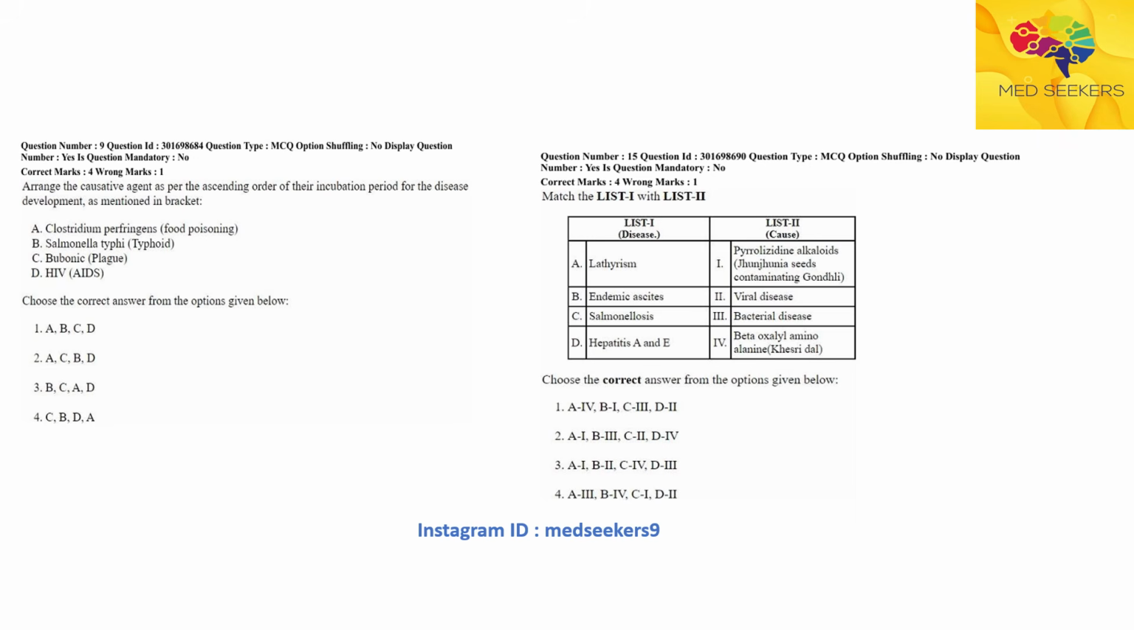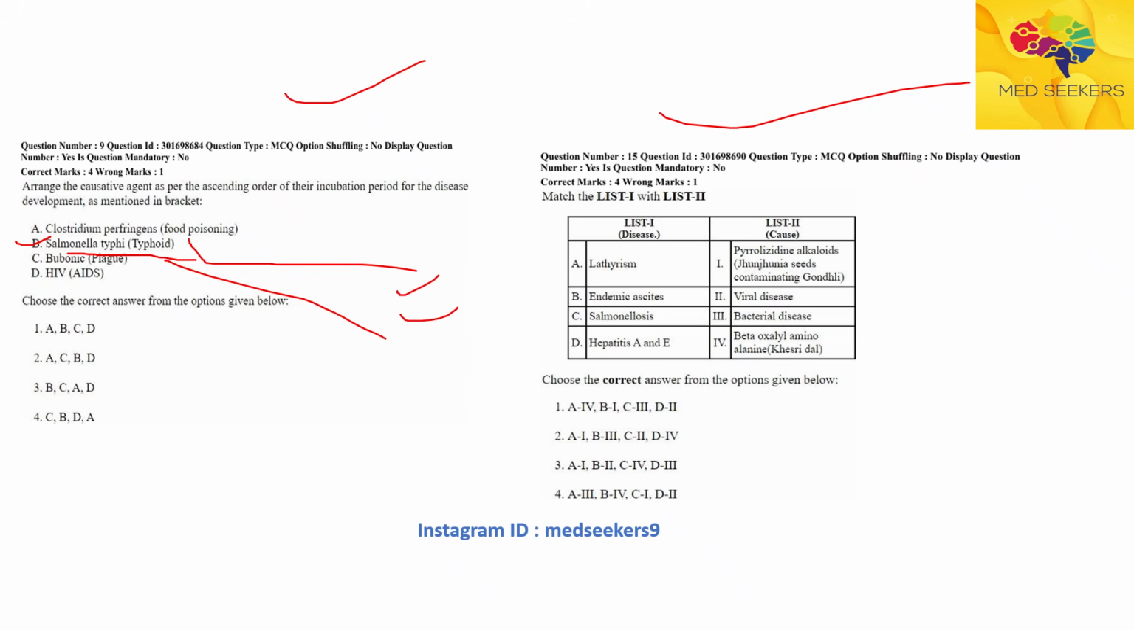This is another beautiful example of how studying previous year question papers topic in detail will help you. These two questions are from the 2025 exam only. In this question they have asked you to arrange causative agents as per their incubation period in ascending order. Suppose when you are studying Salmonella typhi, you study in detail what Salmonella typhi is, whether it is a bacterial disease or viral disease, what the typhoid incubation period is, and what the lab diagnosis of typhoid is. If you know this concept, look at this question, the 15th question.